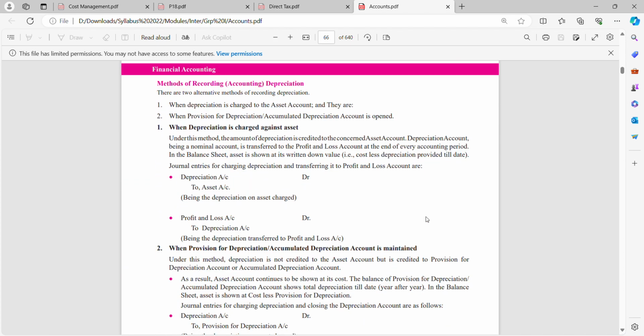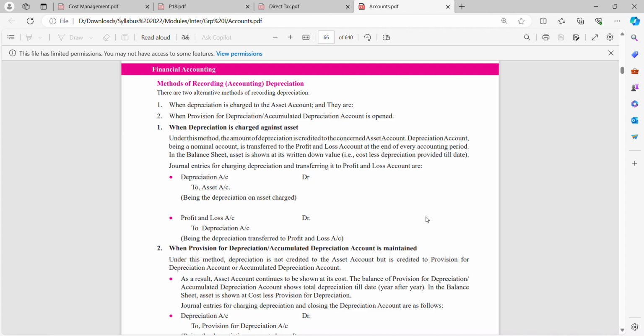Methods of recording depreciation. There are two alternative methods of recording depreciation: when depreciation is charged to the asset account, and when a provision for depreciation or accumulated depreciation account is opened. So when depreciation is charged against the asset, under this method the amount of depreciation is credited to the concerned asset account.